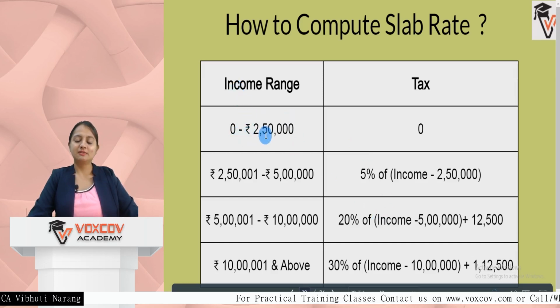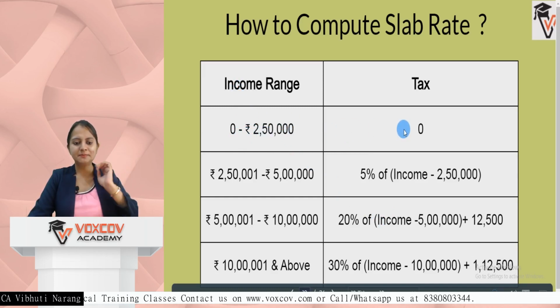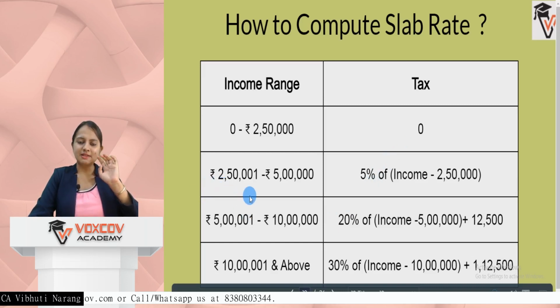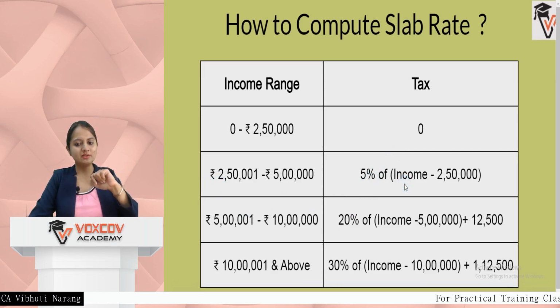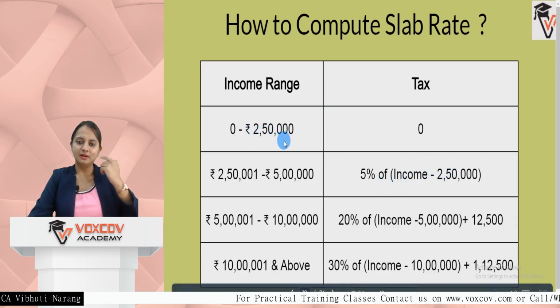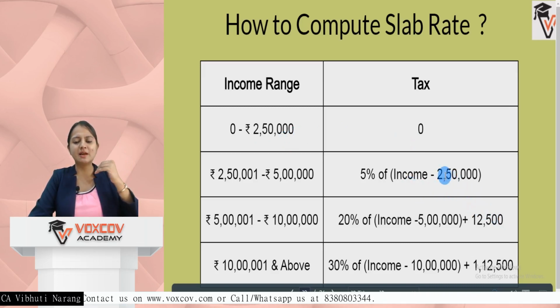If your income is ranging from 0 to 2,50,000, the tax is 0, so you don't have to do anything. If income is from 2,50,000 to 5 lakh, for example, the income is 4,50,000. In that case, 5% of the income, that is the actual income you are earning, in my case 4,50,000, minus the maximum limit of the earlier slab, so this is 2,50,000. So 2 lakh is the income generated above the slab rate. 5% of 2 lakh will be 10,000.